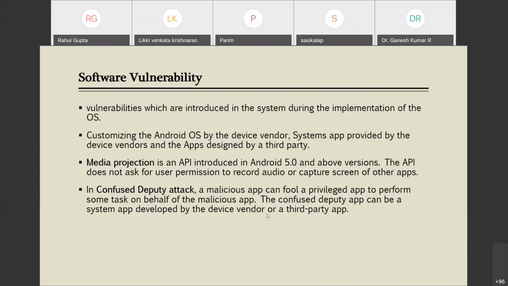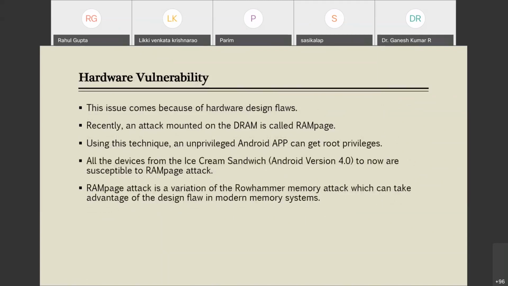The confused deputy app, which is the privileged app being fooled by the malicious app, can be a system app developed by the device vendor or a third party app. So this is regarding software vulnerability. Next is hardware vulnerability.